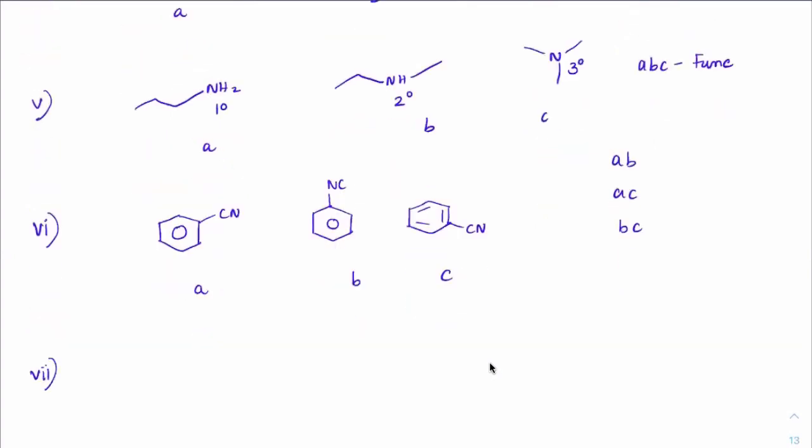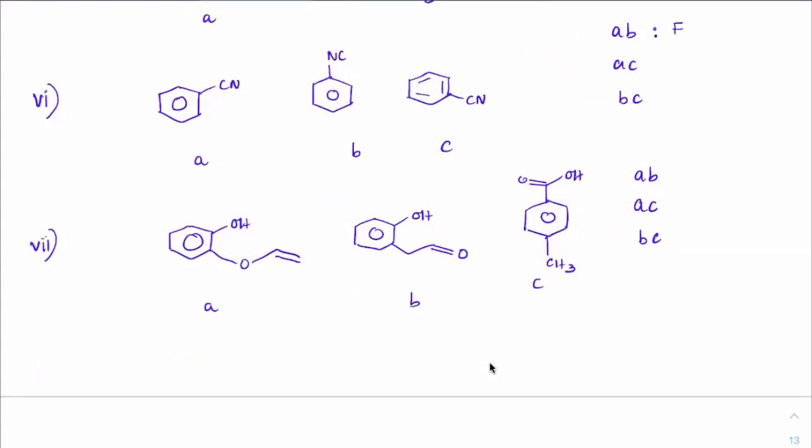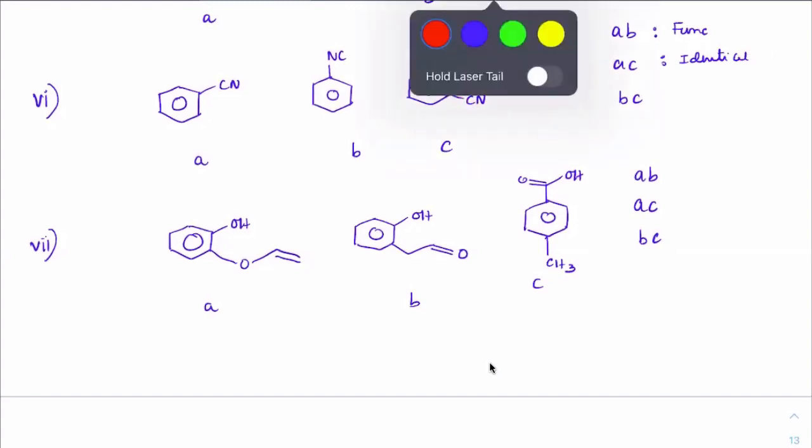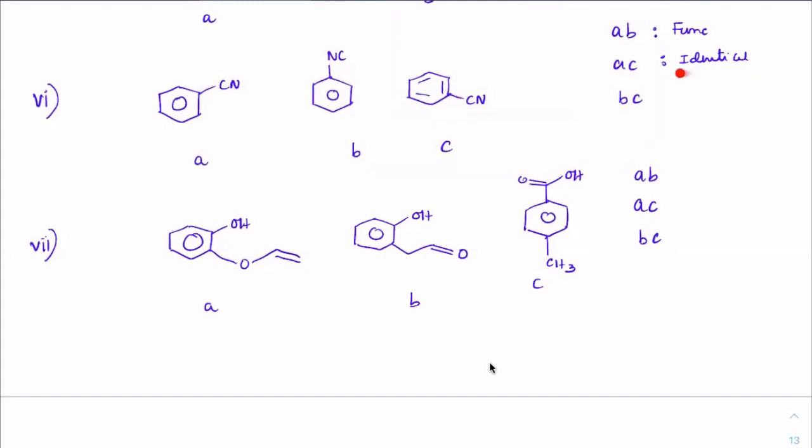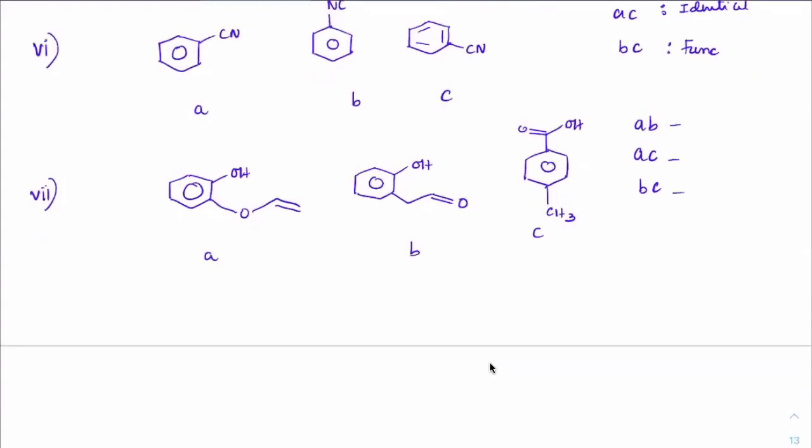Keep doing it. Don't talk. Well, I'll ask you, then you can speak out. AB are functional. AC, identical, or just a homolog. See, you'll say homolog when there is some CH2 continuing. Okay, got it? So as of now, they are just identical. Next, BC. AB, functional.